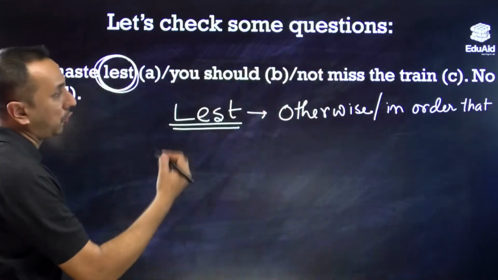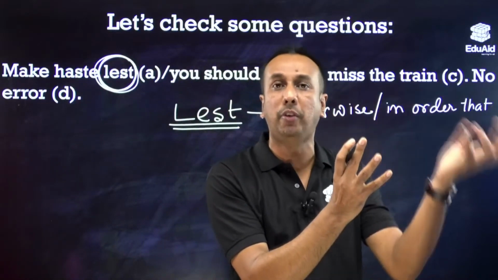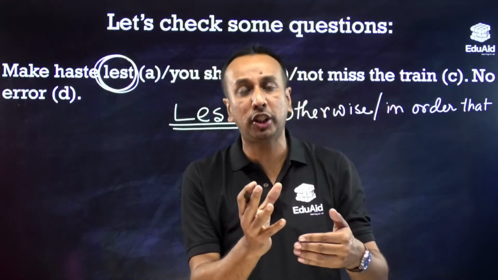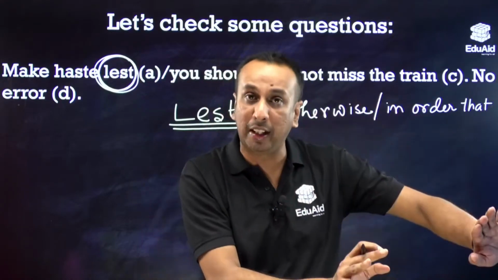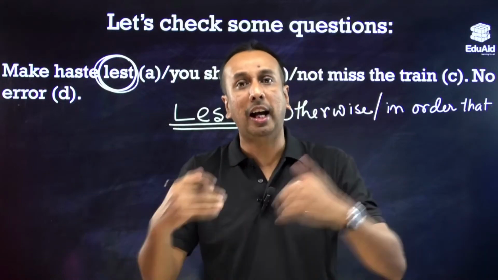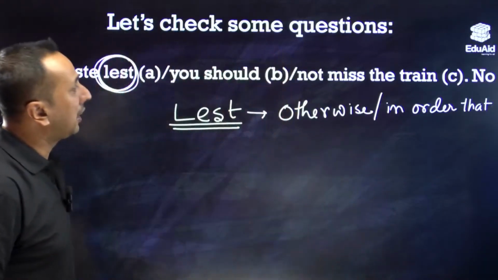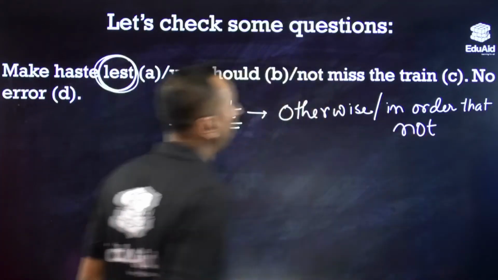wise. Today, just to introduce, we have brought errors related to conjunction, preposition, subject-verb and so on. From upcoming sessions you will have a full-fledged topic, like today only subject-verb agreement, today only determiner, today only verb. Like that we will proceed. So lest means otherwise or in order that not.